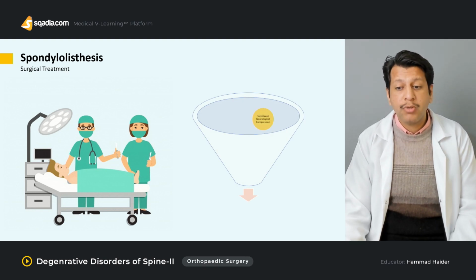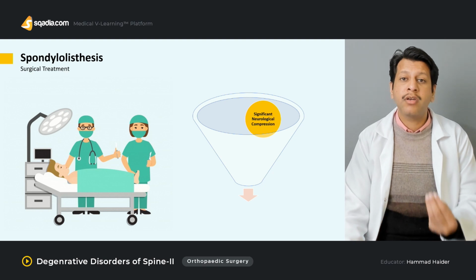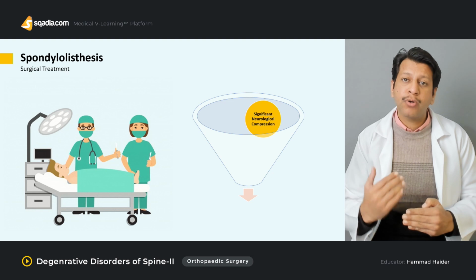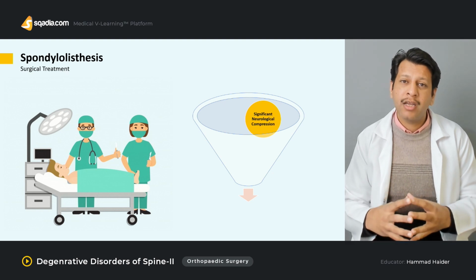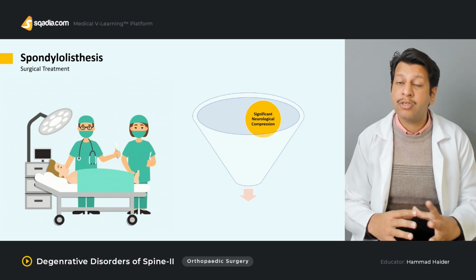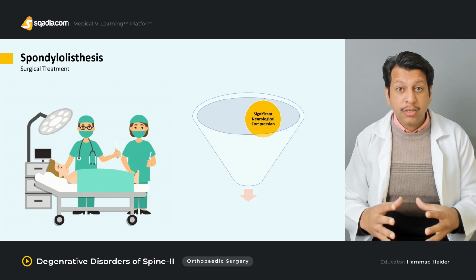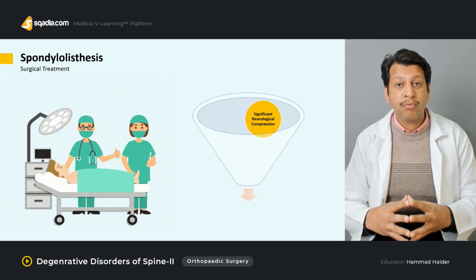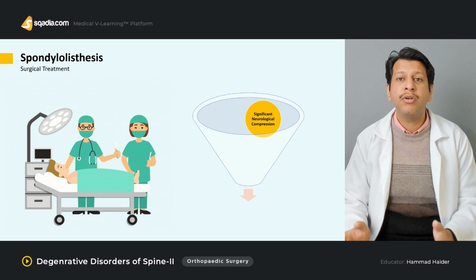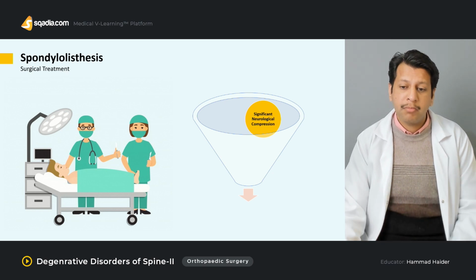Mainly the problem is if there is significant neurological compression. As I told you, as the slip progresses, this decreases the canal diameter, and this may be associated with neurogenic claudication and spinal stenosis. If spinal stenosis starts to occur or neurological compromise starts to occur, then it is very high time that you intervene and do something about it.